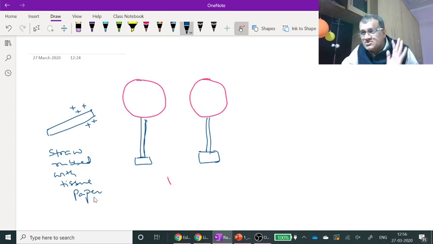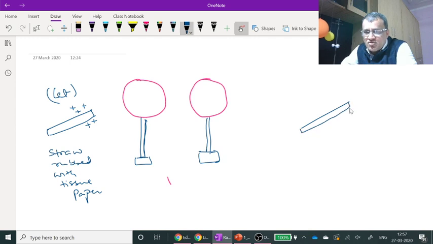Now you have a reason to understand what was there in it. Start reasoning with me. Let's say this is positively charged. What do you expect this ball to do if there is only one? I'll draw one more case here. This is your metal ball, and say this is positively charged. So what do you expect this metal ball to do?